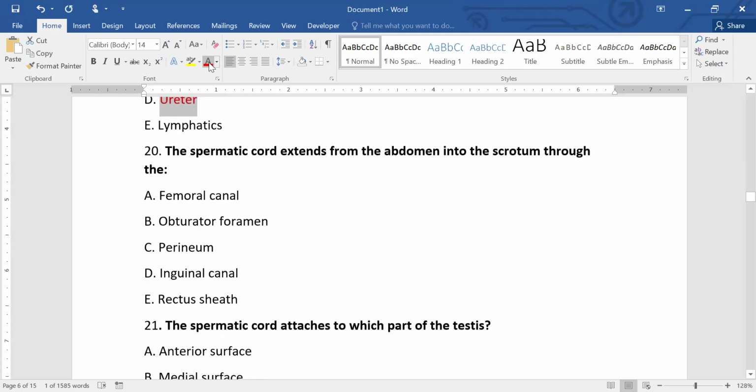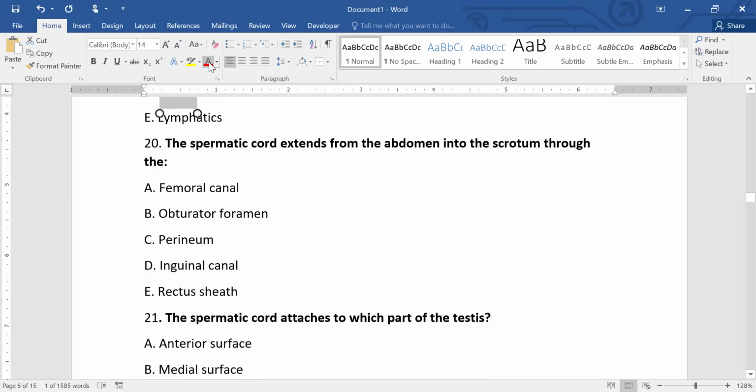The spermatic cord extends from the abdomen into the scrotum through the femoral canal, obturator foramen, perineum, inguinal canal, or rectus sheath. So it extends from the abdominal wall into the scrotum through the inguinal canal.